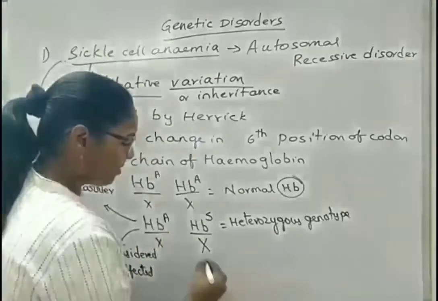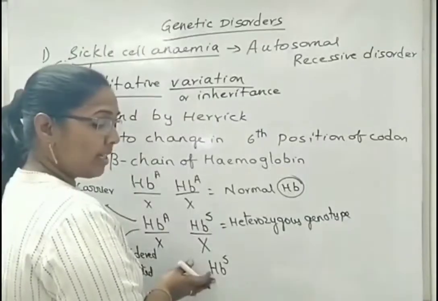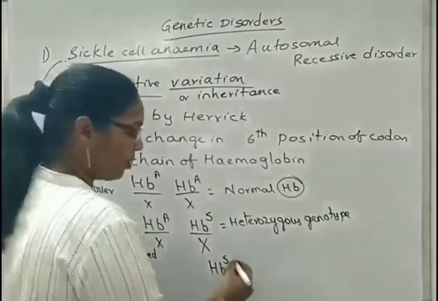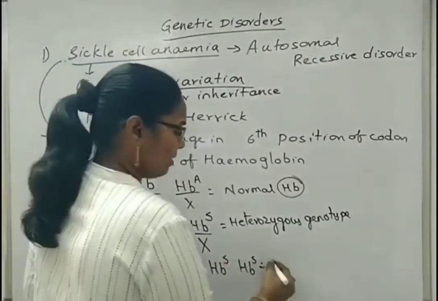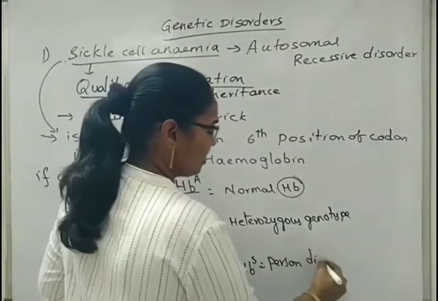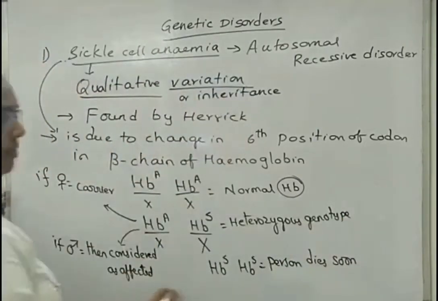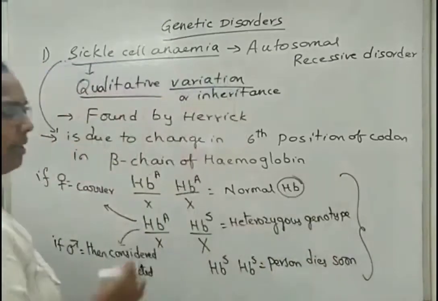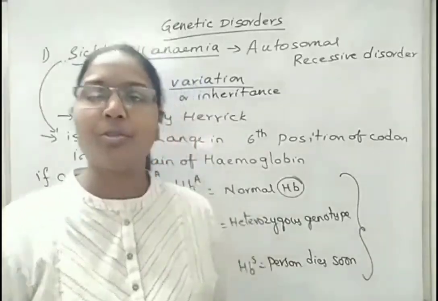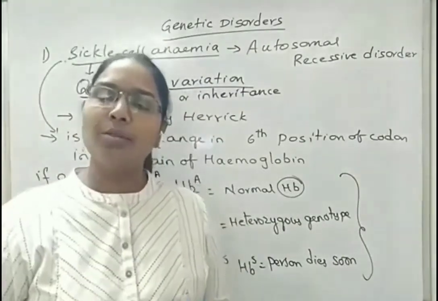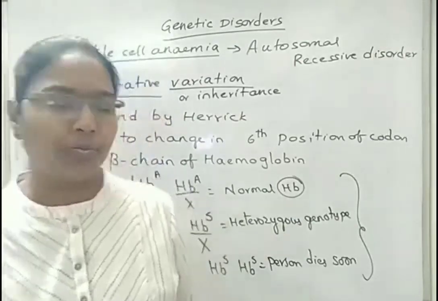If both the alpha chain and beta chain have the sickle cell anemia coding gene or codon sequence, then the person will die soon because of anemia. All the conditions regarding sickle cell anemia are only because of autosomes. In human beings, there are 46 chromosomes, or 23 pairs. Out of these 23 pairs, 22 pairs are autosomes, and one pair is the sex chromosome.